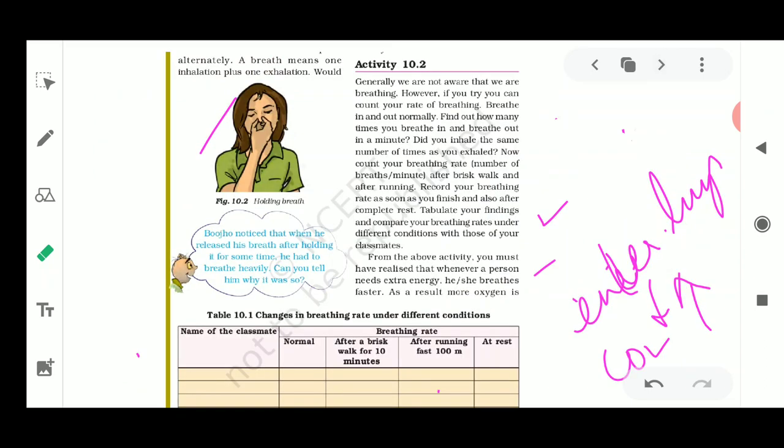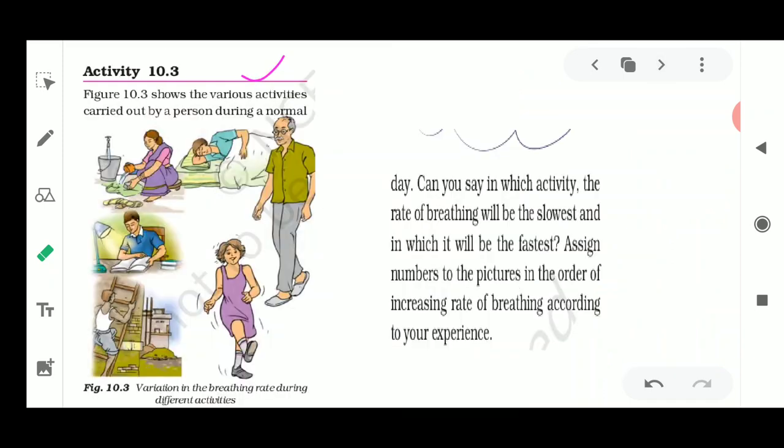Next we discussed the breathing rate, and how to calculate it. And lastly we discussed the activity which tells you about the work carried out by a person during a normal day, where you need to find the slowest and the fastest breathing rate activity. That means you need to number these activities in the sequence of increasing order of breathing rate, fine.